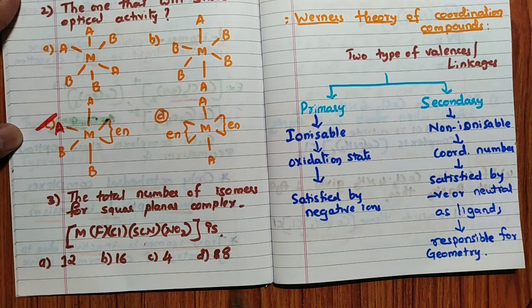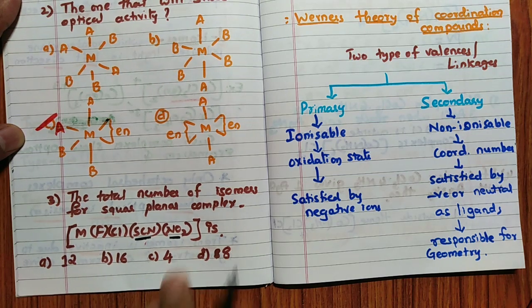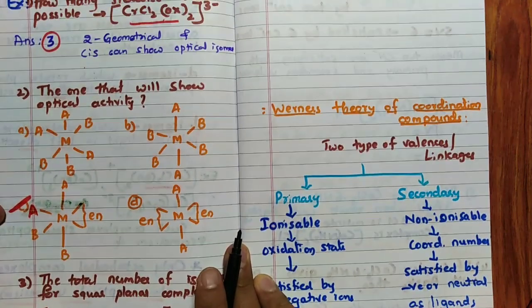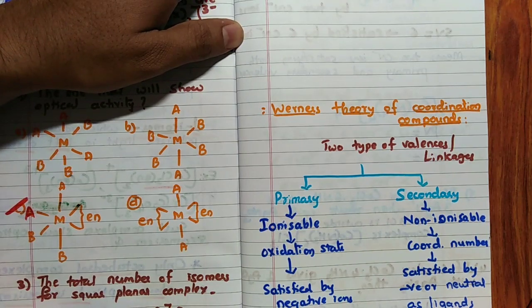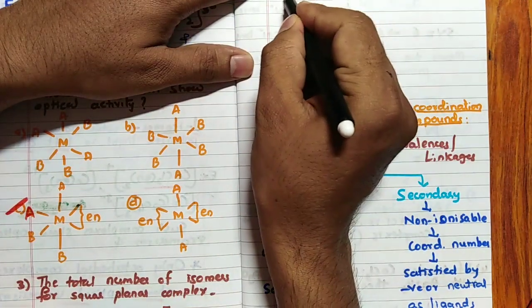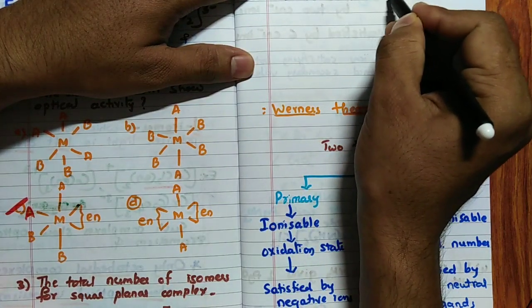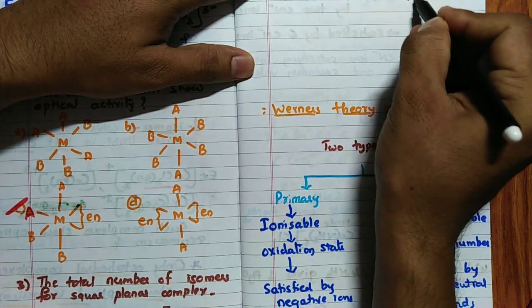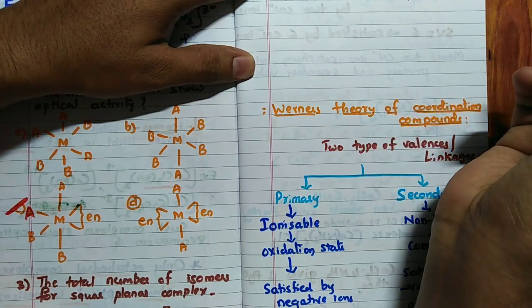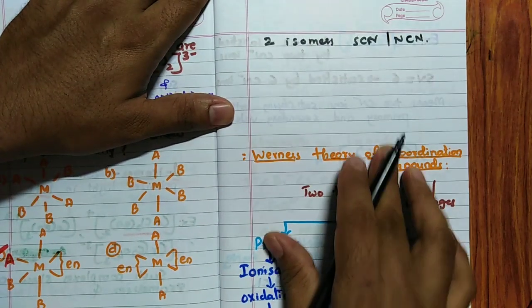But linkage isomerism is possible. Why is linkage isomerism possible? Two ligands are present, SCN and NO2. Remember, two ligands are present, SCN and NO2. Hence, linkage isomerism is possible in this particular case. So how is it possible? In this particular case, you change SCN to NCS, so two isomers: SCN and NCS.